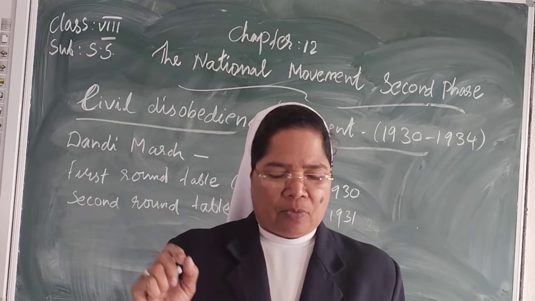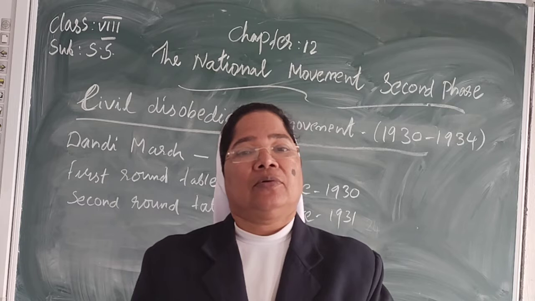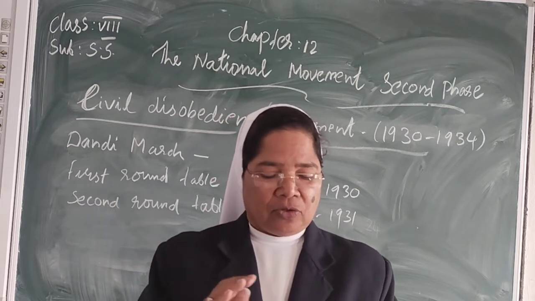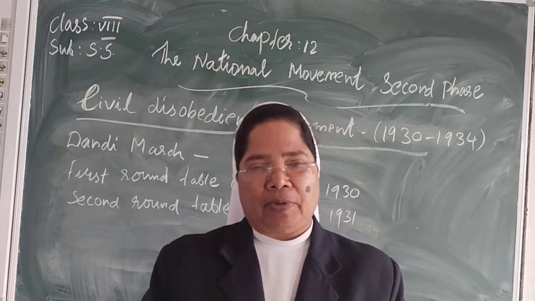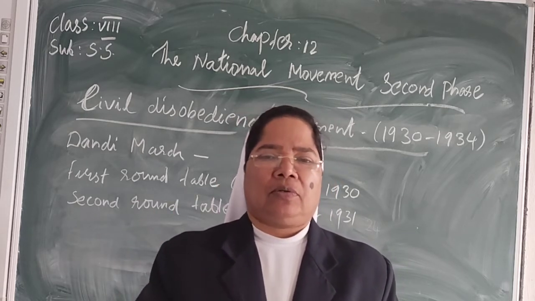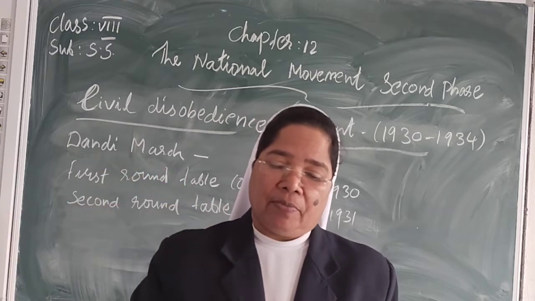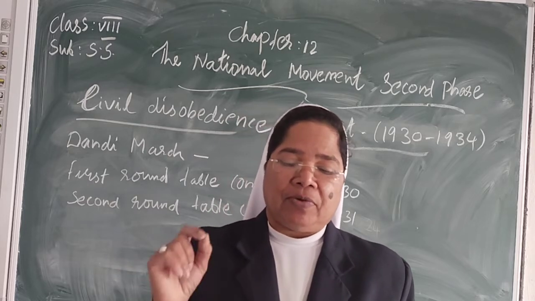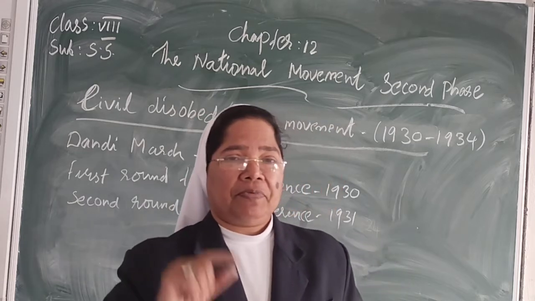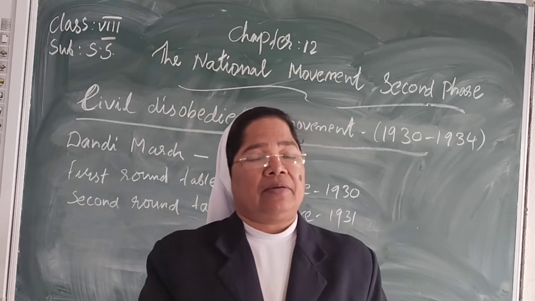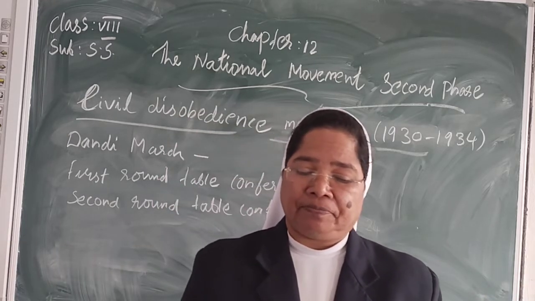The government had a monopoly on the manufacture and sale of salt. Only the government could manufacture and sell salt, and people had to buy salt from the government. So this was an issue which touched the life of every Indian. Mahatma Gandhi thought that if it touched everyone like this, many people would join him. So he started the movement against the salt law.